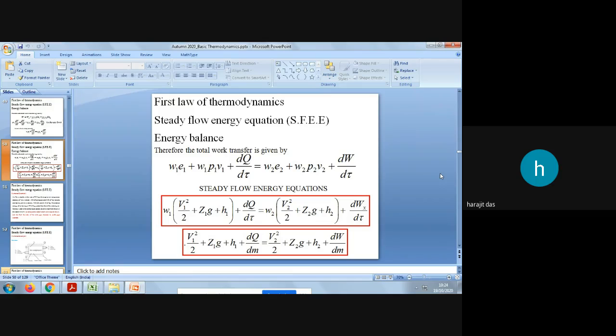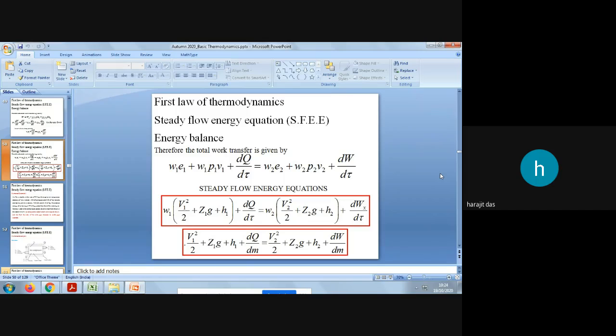That is why the dq by dt term is considered instead of writing directly Q or W. So dq by dt amount of heat rate is interacting with the system, and dw by dt amount of work is interacting with the system.